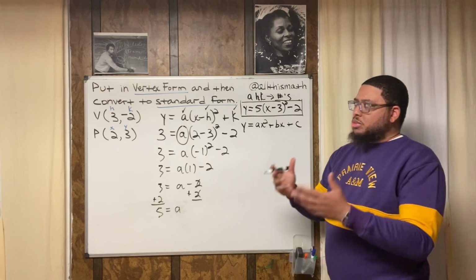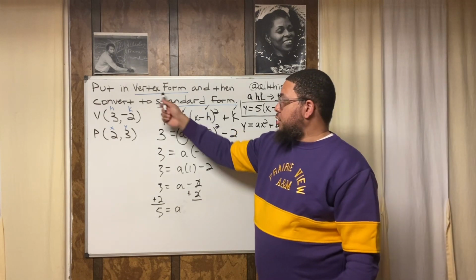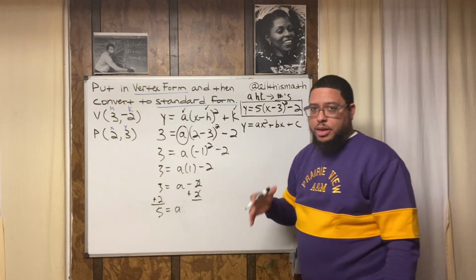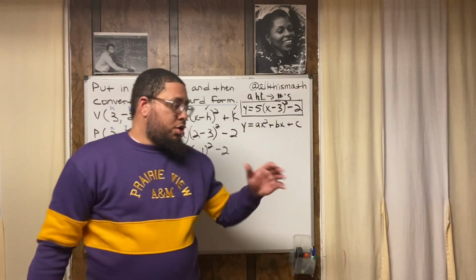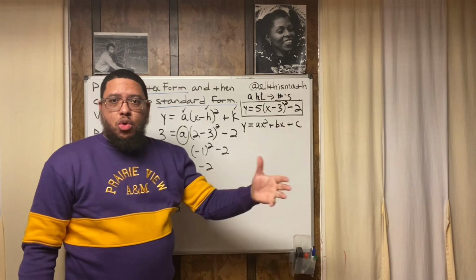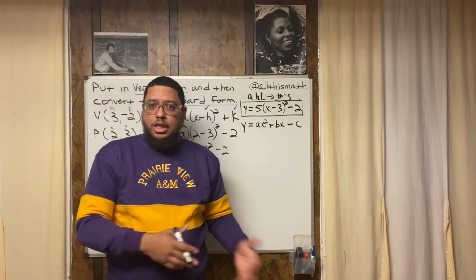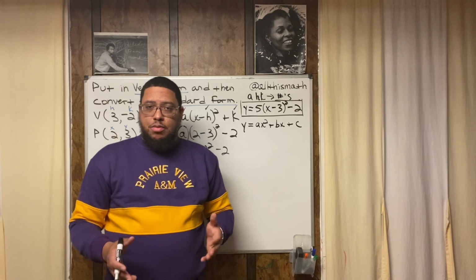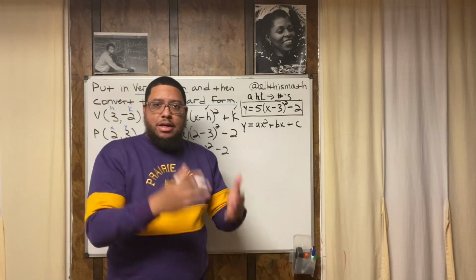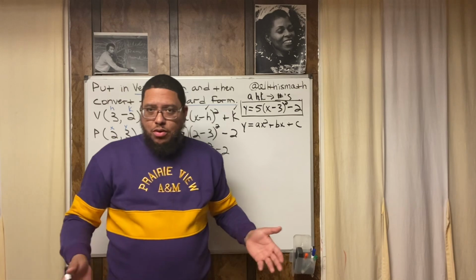All right? Now also think about, let me back up a little bit. Think about why these things are called what they're called. This is called vertex form because you can look right at the equation and immediately tell what the vertex is without doing any math, right? You look right at it and say, okay, that's my H and that's my K. So I automatically know what the vertex is just from looking right at it. Just like with slope-intercept form, if we're dealing with linear equations, it's called slope-intercept form because if I look right at it, written down, y equals mx plus b, I can immediately tell what the slope is and what the y-intercept is. That's why it's called slope-intercept form, right?